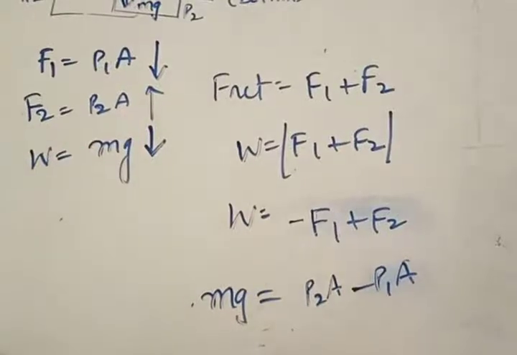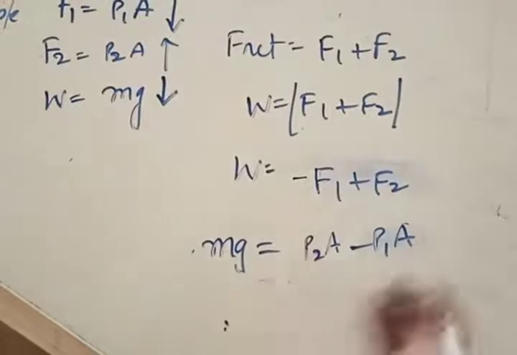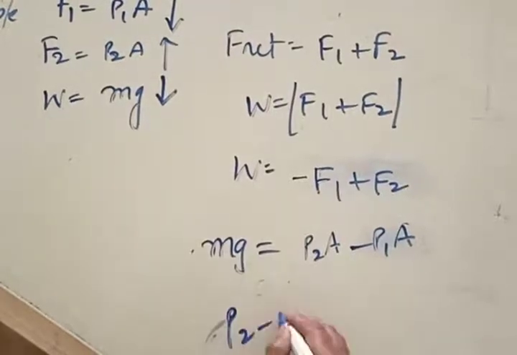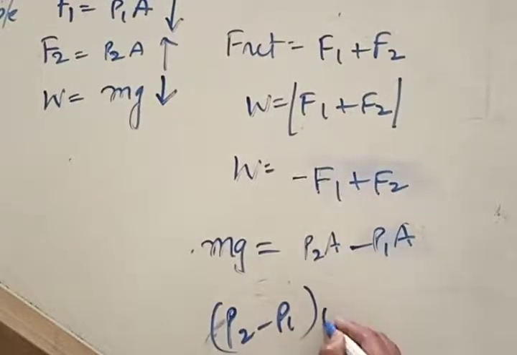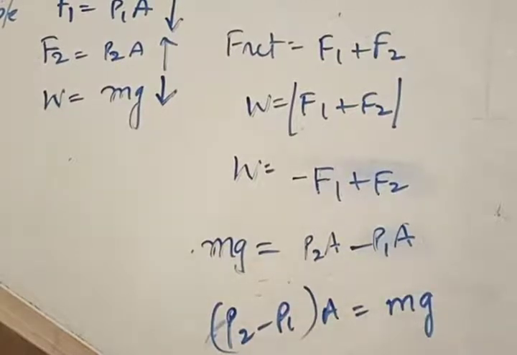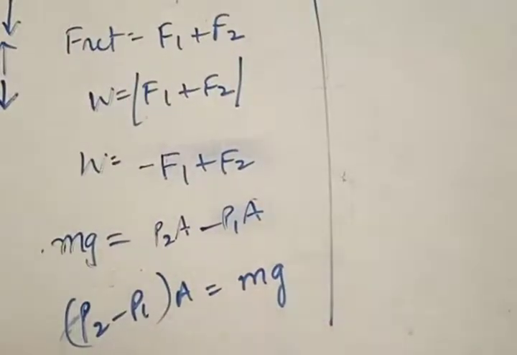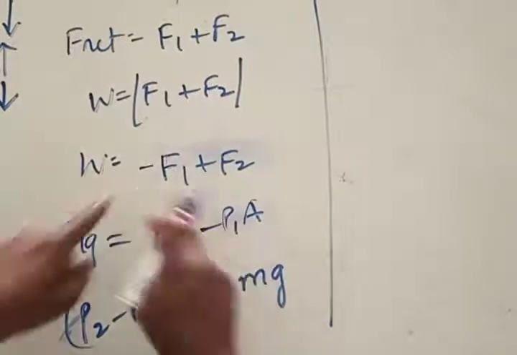You can write like this, right? Now, continuing much further, I'll write this first. P2 minus P1 of A is equal to mg. Can you write? P2 minus P1 of A, I'm just rearranging the terms of this one.